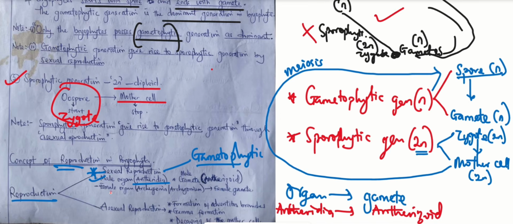So for the female organ, what does it contain? The female organ contains what we call archegonia. Archegonia is a plural word, and archegonium is the singular. Now, what does it produce? It produces the female gamete, which is called the oosphere. I didn't write it in the notes, but it's called the oosphere. Now, please don't confuse yourself with the words oospore and oosphere.